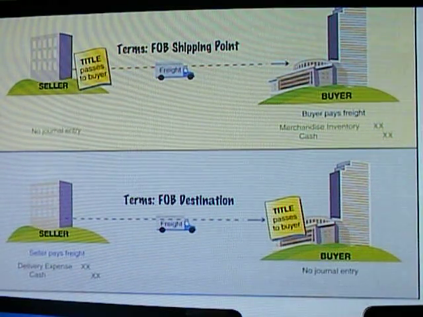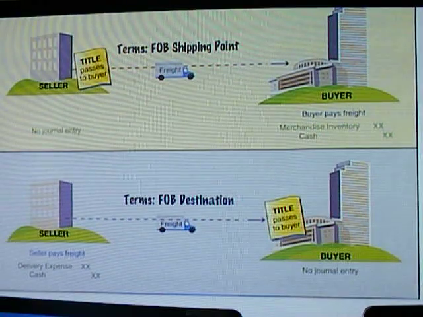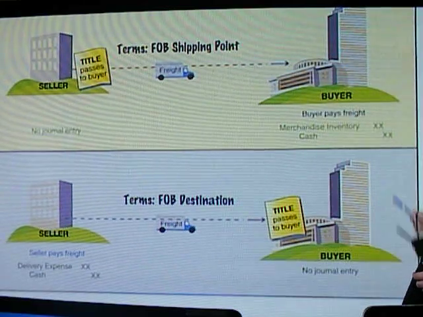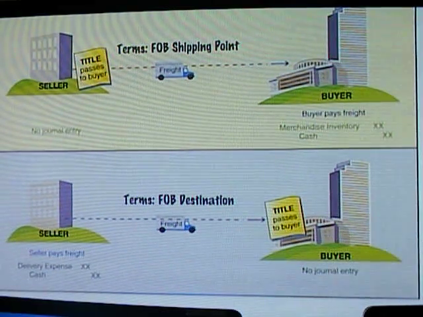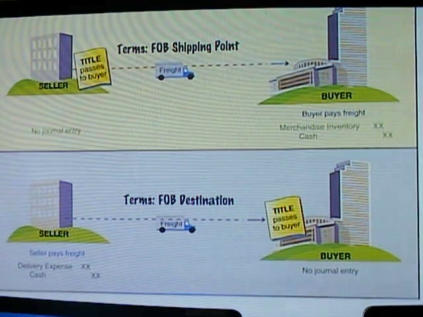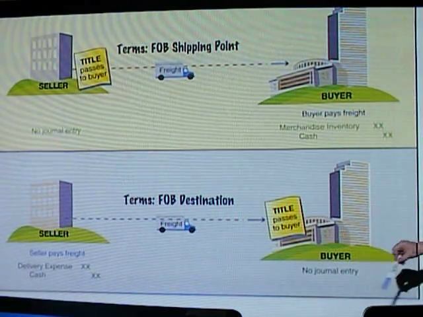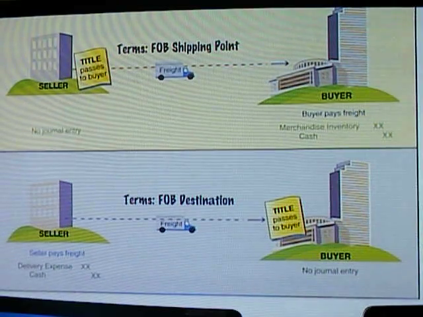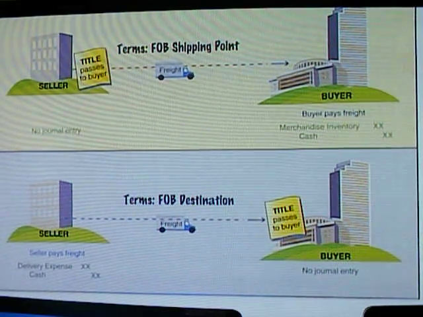Now, depending on who's responsible depends on how we actually record this. If the buyer is responsible for the freight, such as in FOB Shipping Point, you will see that the buyer actually has a journal entry to do that's a debit to merchandise inventory and a credit to cash. However, on FOB Destination, you see that the seller will actually do a journal entry that is a debit to delivery expense and a credit to cash.